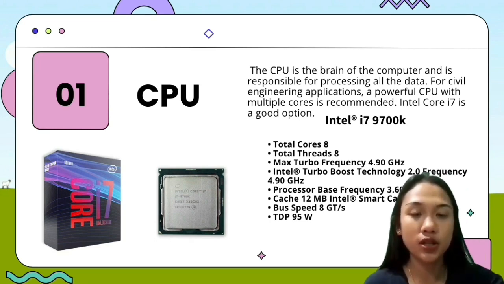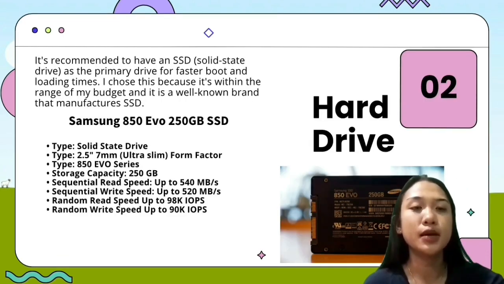And the next one is the hard drive, the Samsung 850 EVO 250GB SSD. It is recommended to have an SSD or the solid state drive as the primary drive for faster boot and loading times. I chose this because it's within the range of my budget and it is a well-known brand that manufactures the SSD.